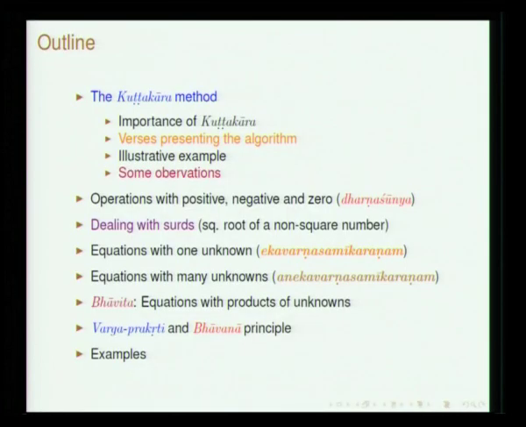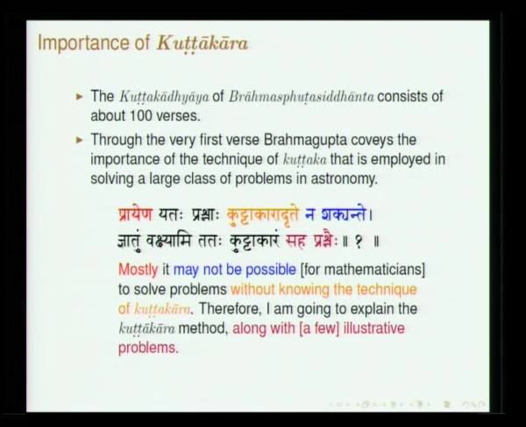See, algebra was not developed. We are talking about the 6th, 7th century, and of course, this is a very important problem. Varga Prakriti and Bhavana principle. Varga Prakriti is basically a second order indeterminate equation, and Brahmagupta gives a very important principle called the Bhavana principle, and this has various applications. It will also be dealt with by Professor Srinivas, and then we will have a couple of examples. He starts this chapter with this shloka giving the importance of Kuttakara.